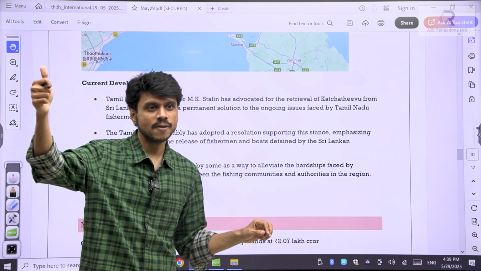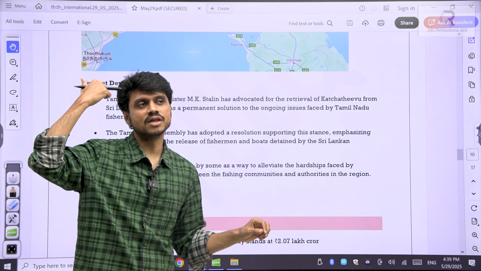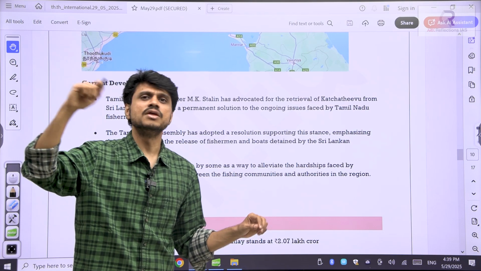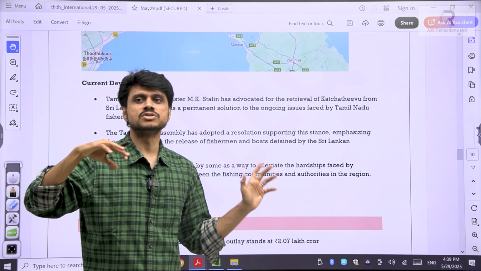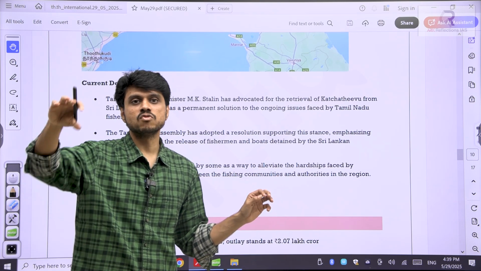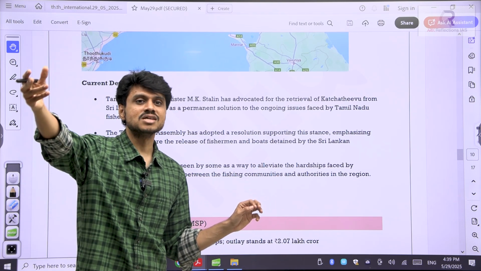So, understood the point? Now the same thing, if they ask it in ethics, they will not ask about Katchatheevu Island. They will say, let's say this kind of dispute is happening. What will you do? If you are a foreign affairs minister, what will you suggest?